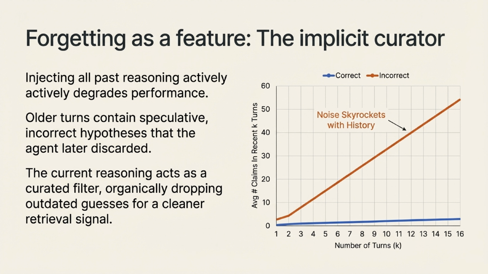In fact, forgetting is a feature, and the current reasoning acts as an implicit curator. If you inject all past reasoning into the retriever, it actively degrades performance. Older turns often contain speculative, incorrect hypotheses that the agent later discarded. The current reasoning naturally drops these outdated guesses, acting as a filter that prevents noise from skyrocketing and gives the retriever a much cleaner signal.